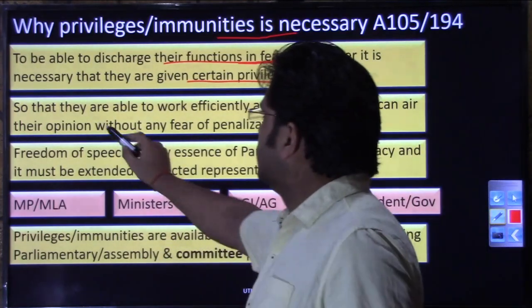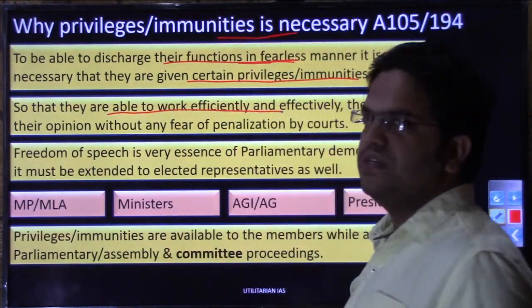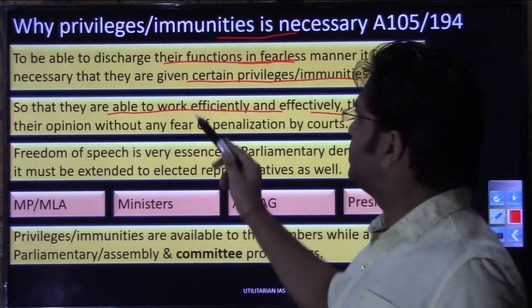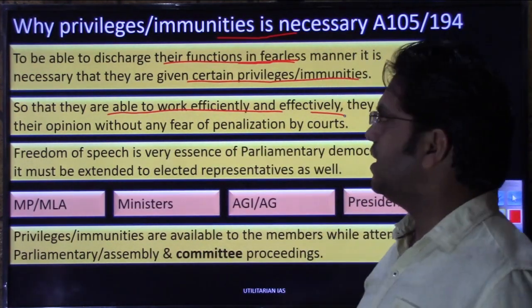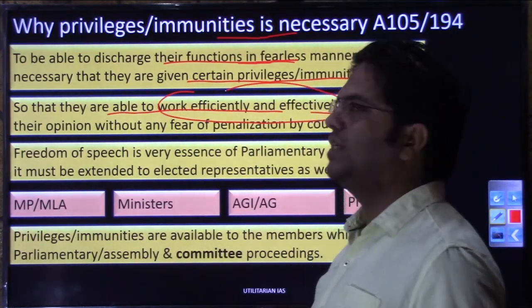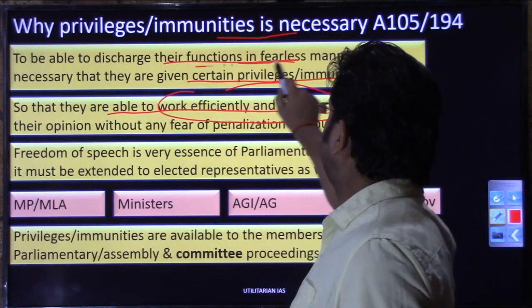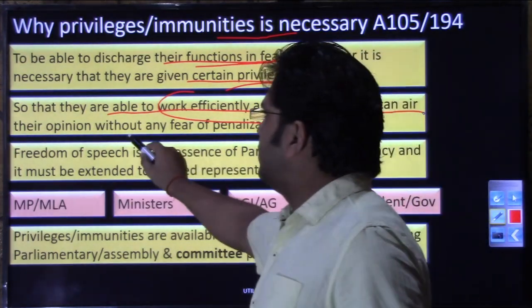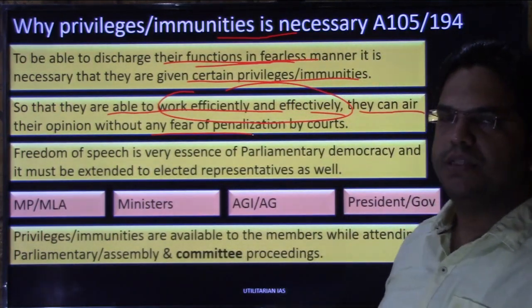We'll see that, so that they are able to work efficiently and effectively, right? We are looking into the why aspect: why these privileges and immunities have been given to them, so that they can work effectively and efficiently, so that they could discharge their function in a fearless manner, right? They can air their opinion without any fear of penalization by the court, right?